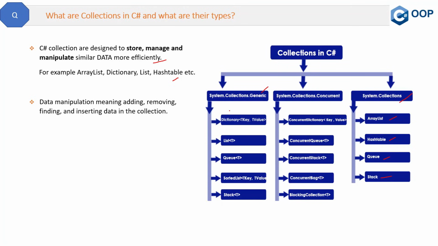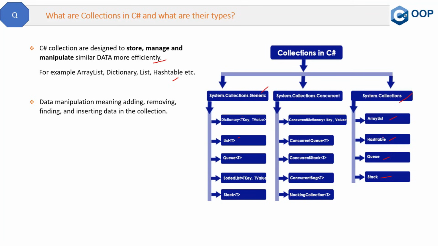If you know what generic is, then I think you are pretty much aware that it makes your method and class type independent. The same way, they will make your collection type independent. I have already explained generics in my previous videos, so you can visit that video if you are not aware of generics. Now, these are the generic collections: dictionary, list, queue, sorted list, and stack.